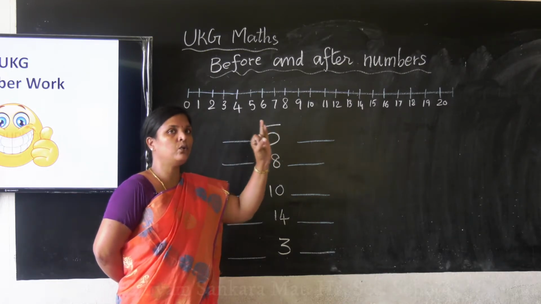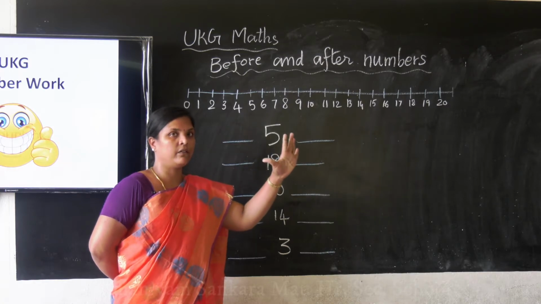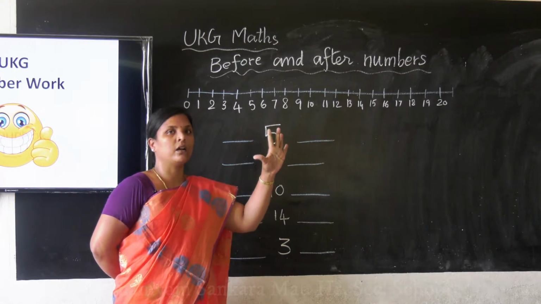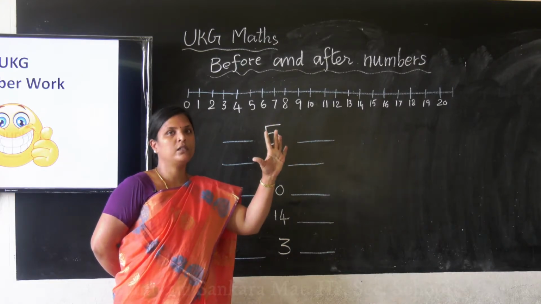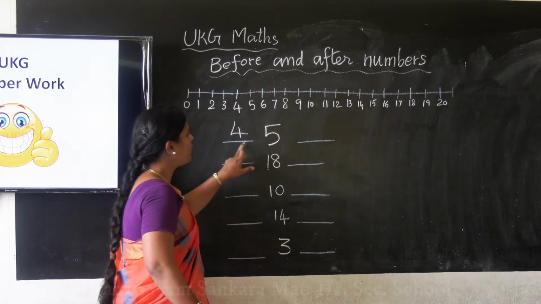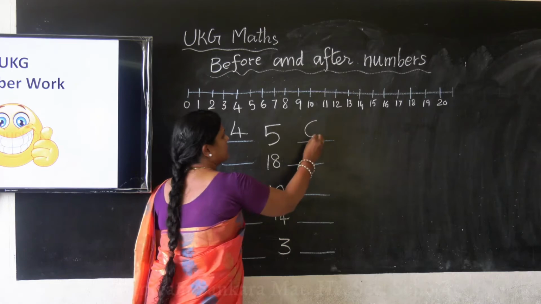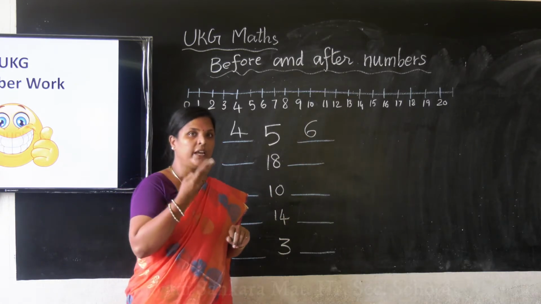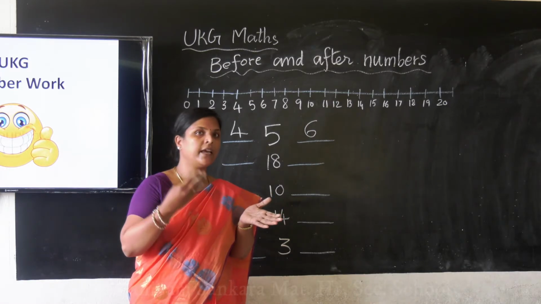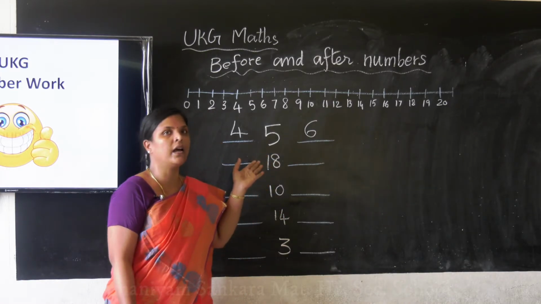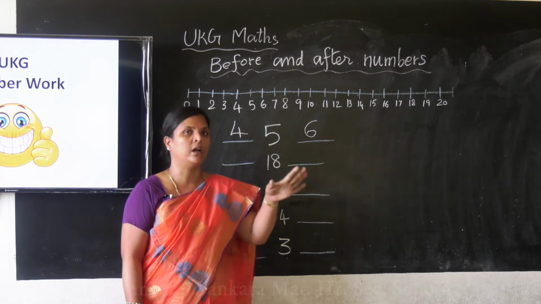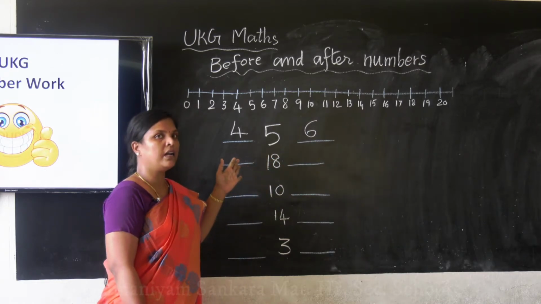Can you read it? 0, 1, 2, 3, 4, 5. So you are saying 4 before 5, isn't it? 5, before you have 4. So you have to write 4 here. 4, 5, 6. You have to read the number, then you will say the number, just write the number on the dash. You have to start reading from the number 1, then you will be able to find out. Understood ma?